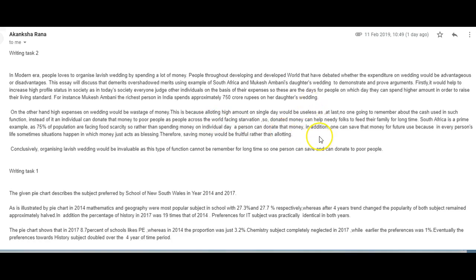Full stop, new sentence. In addition, one can save that money for future use because in everyone's life, sometimes situations happen in which money just acts as a blessing. Therefore, saving money would be fruitful rather than allotting it on a wedding day. All right, that's a little better developed.